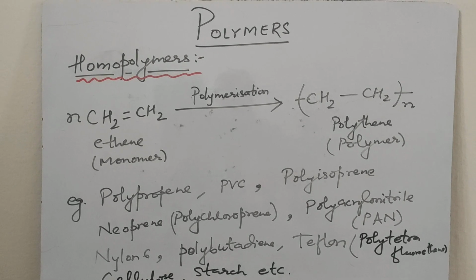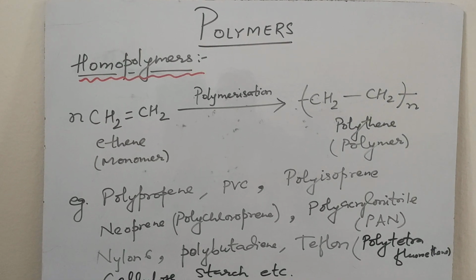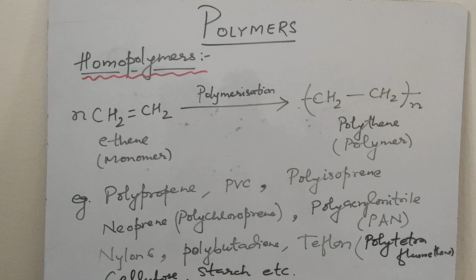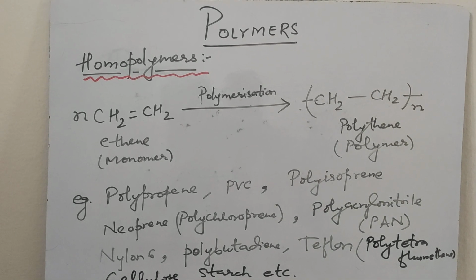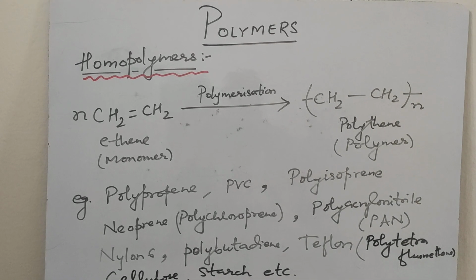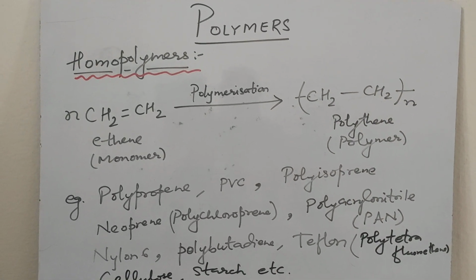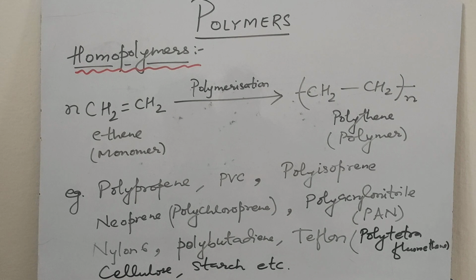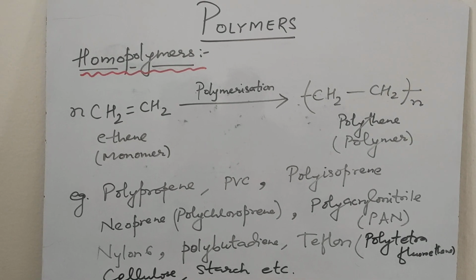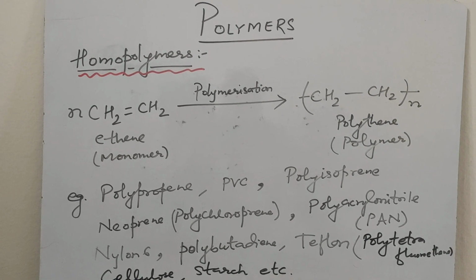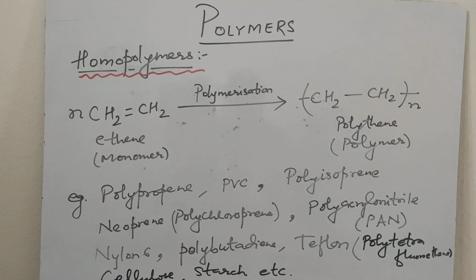So, if we see the polymerization of ethene, it undergoes polymerization reaction to form polythene. nCH2=CH2 forms [CH2-CH2] whole n. That is, polythene is a polymer, ethene is a monomer. So the polymer which is formed by joining of one type of monomer or same type of monomer is called homopolymer.